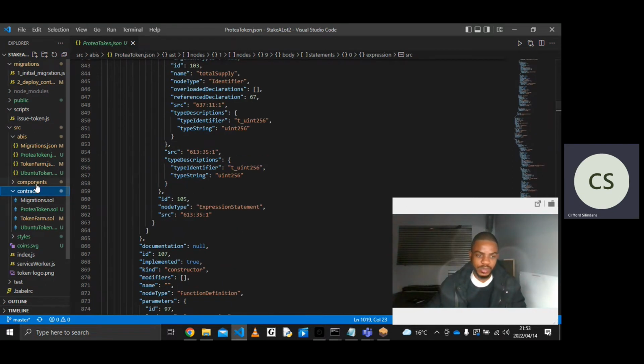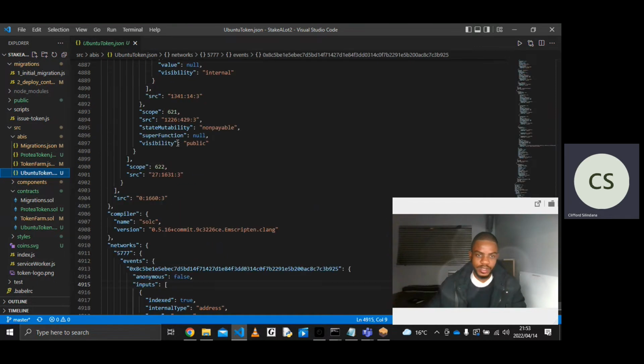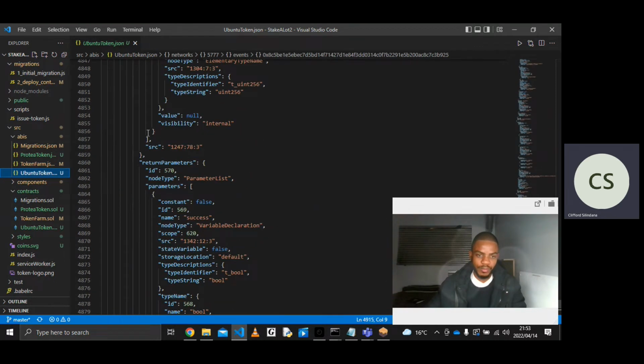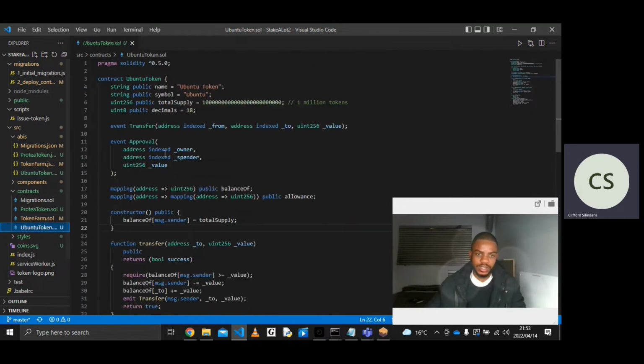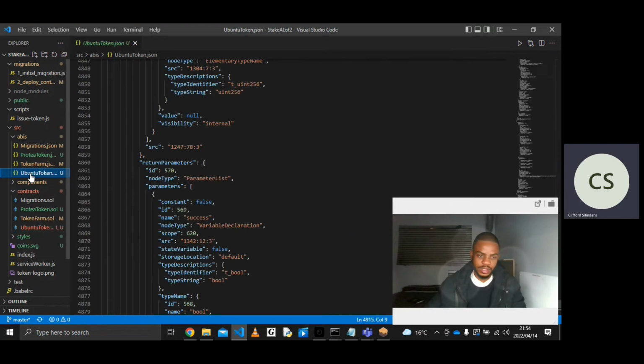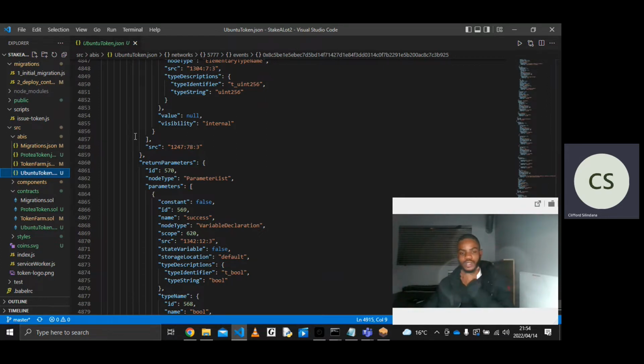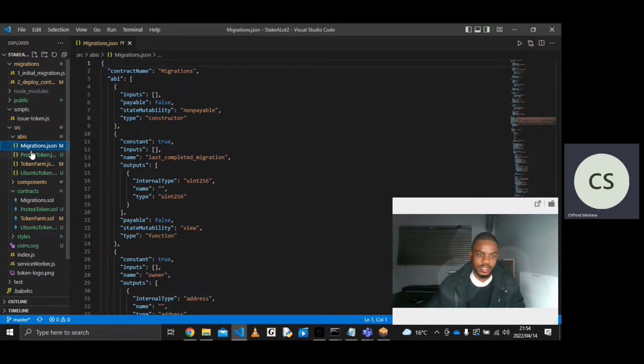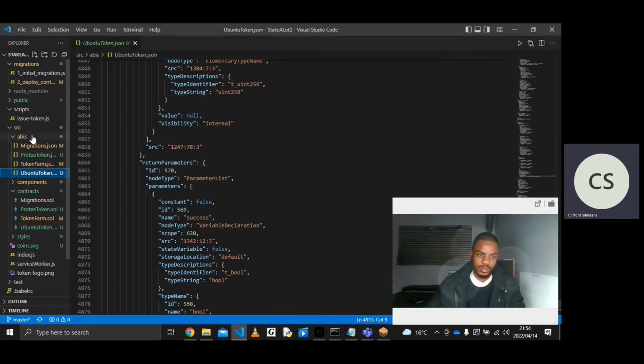So for example, this here is the ABI file for my Ubuntu token, and here's my Ubuntu token that I wrote in Solidity. So this and this here are the same thing, just that this one is what we're going to use to create our smart contracts and interact with them in our user interface using JavaScript. And then same thing for each contract.